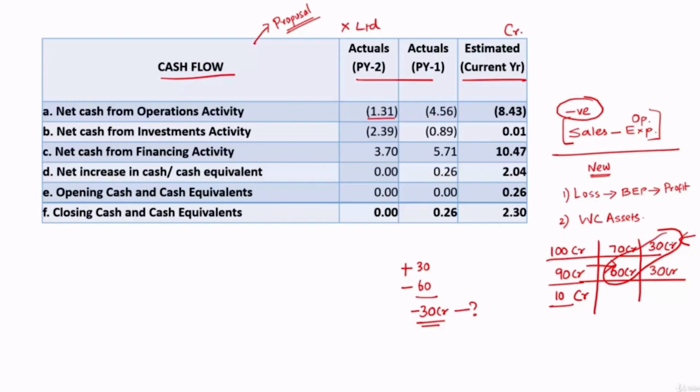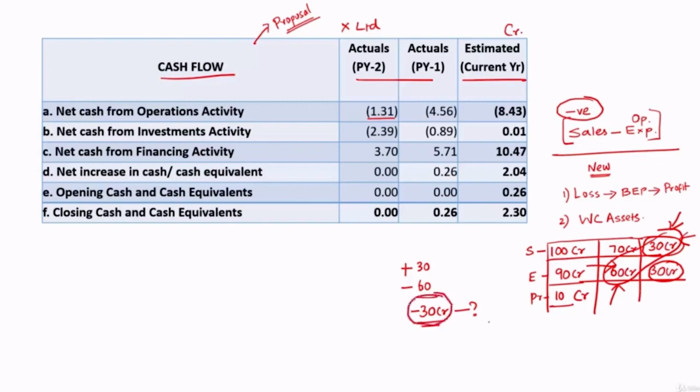So please have a look at this once again. This is the sales. These are all the expenses. This is the profit, right? Out of sales of 100 crore, they have sold 70 crore on credit. It means cash realized or cash sales is only 30 crore. Assuming the 70 crore is still debtors, it means not yet realized. Out of 90 crore, they have already paid 60 crore, 30 crore not yet paid, assuming it is still unpaid, sitting as creditors. So you can see the cash that had come into the system is 30 crore, cash that had gone out of the system is 60 crore, and all these are operational cash flows.